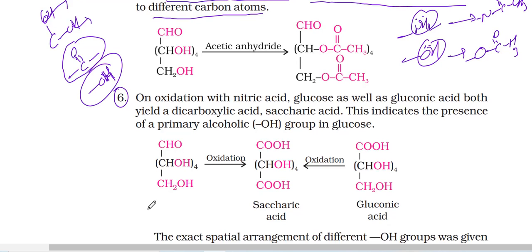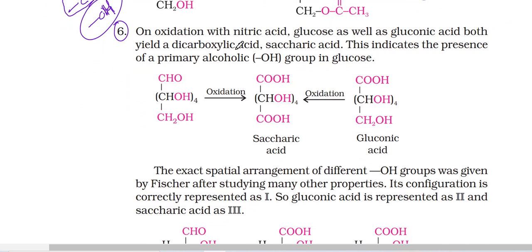Next, sixth, on oxidation with nitric acid, a strong oxidizing agent, glucose as well as gluconic acid both yield a dicarboxylic acid, that is called saccharic acid. Earlier we had gluconic acid, now it is saccharic acid.